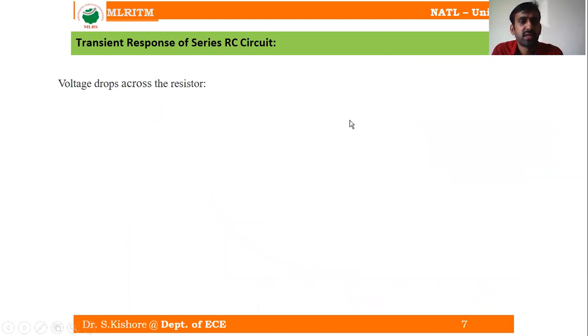The voltage drop across the resistor. What is the voltage drop across the resistor? VR is nothing but I into R. So I is V by R into e power minus T by RC, and V by R into R is going to be V. So here we get V into e power minus T by RC. This is a simple equation. Nothing much to do in this.